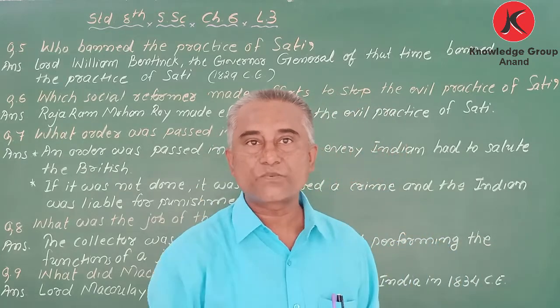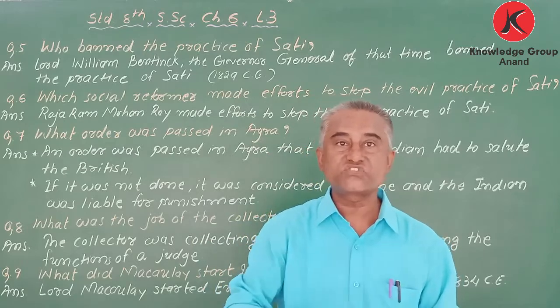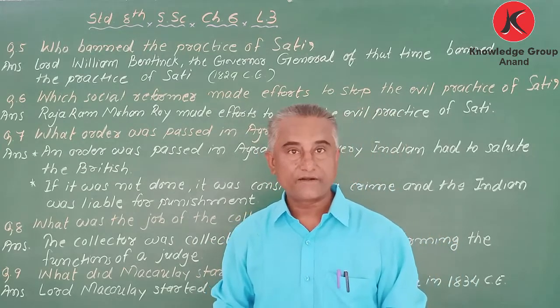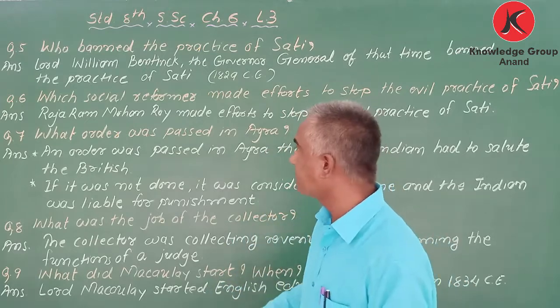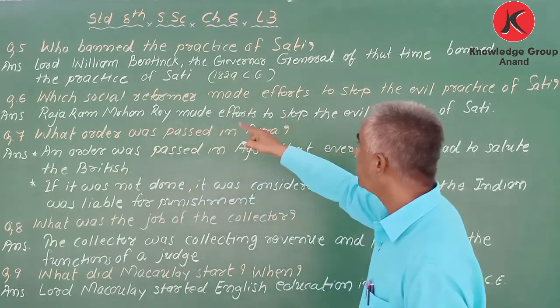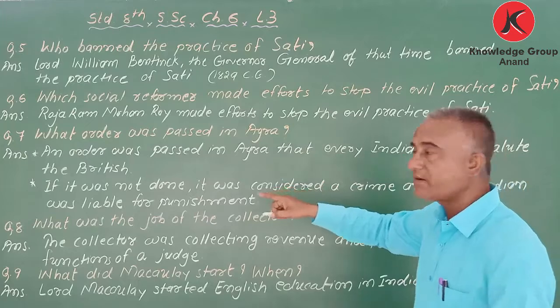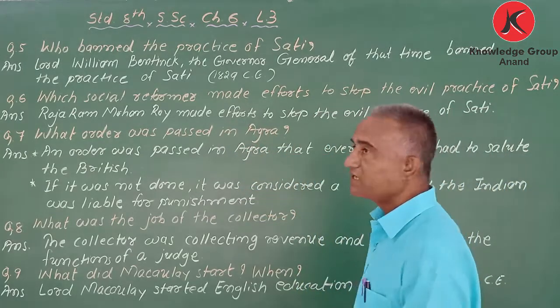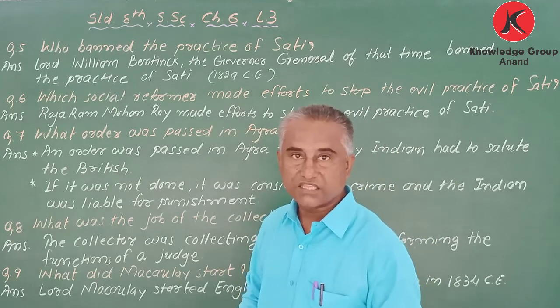Everything I will explain in the second semester, very first chapter, Renunciation in India. So the social reformer Raja Ram Mohan Roy made efforts to stop the evil practice of sati.